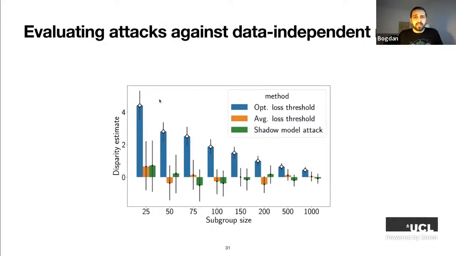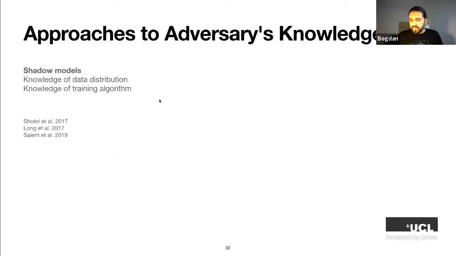So what's happening here? The models have not looked at the training data. This is silly, right? Still, we get non-zero vulnerability for one of the groups, therefore we see high disparity. What's happening here? To understand, we have to understand different approaches to formalizing adversaries' knowledge in membership inference attacks.